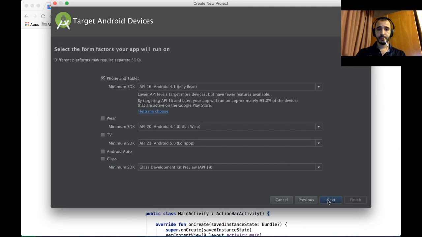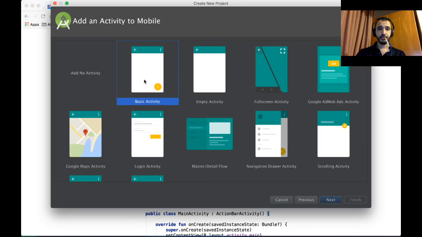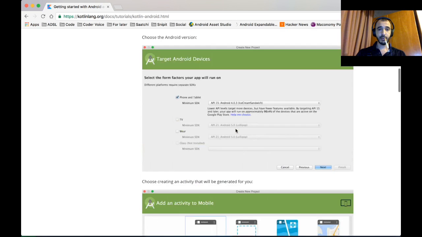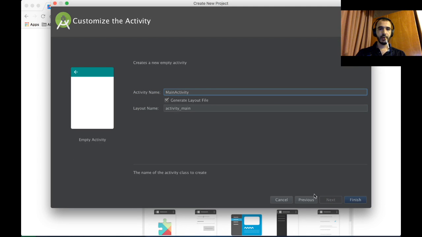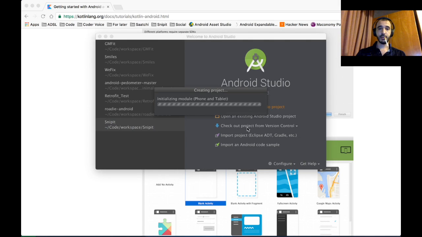Okay. Next. Basic activity. Oh, nice. It was called blank before. Now it's basic. You want the empty activity. Nice. Next, main activity. I like to put underscores in my Java class names. You can bite me if you like. Finish.